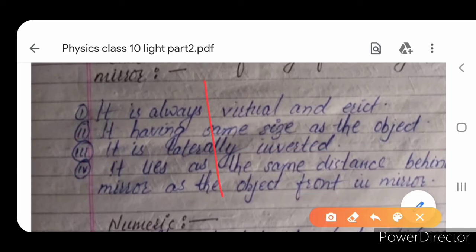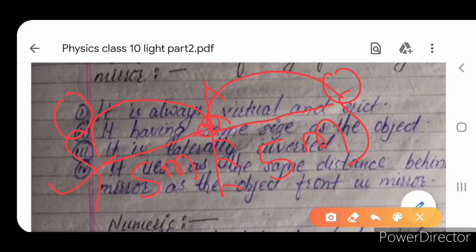Fourth, it lies at the same distance behind the mirror as the object is in front of the mirror. For example, assume this is a plane mirror and an object is placed at a distance of 5 meters from it, then its image will be formed 5 meters behind the plane mirror. It means the object distance from the mirror is always equal to the image distance from the mirror. These are the 4 basic characteristics of images formed by a plane mirror. Object distance will always equal image distance. Object height will always equal image height. The image will always be virtual and erect, and laterally inverted.